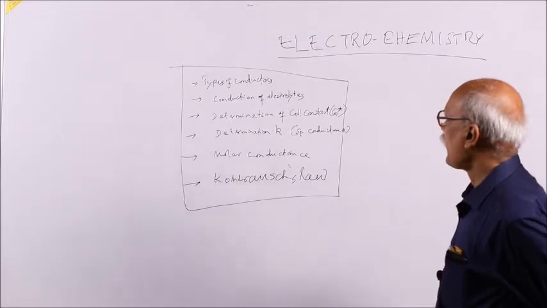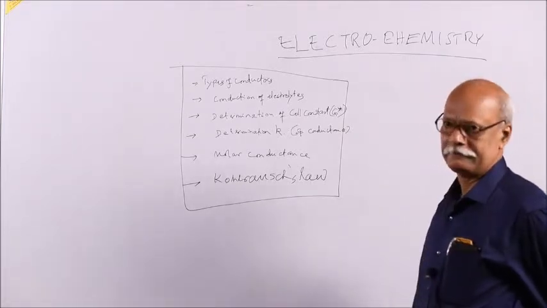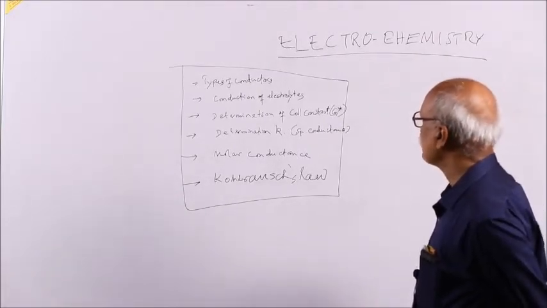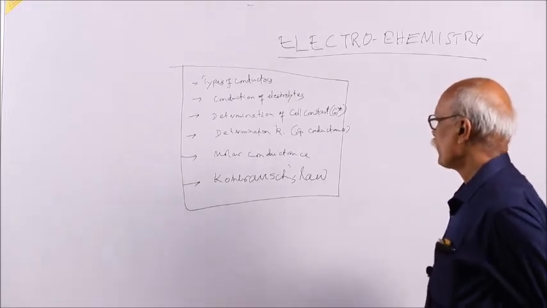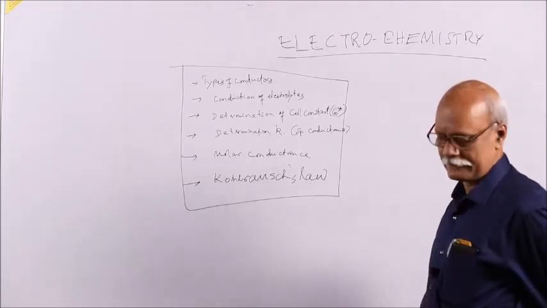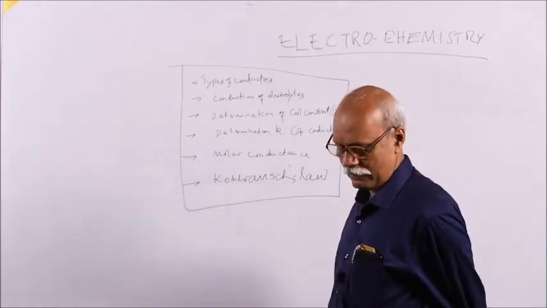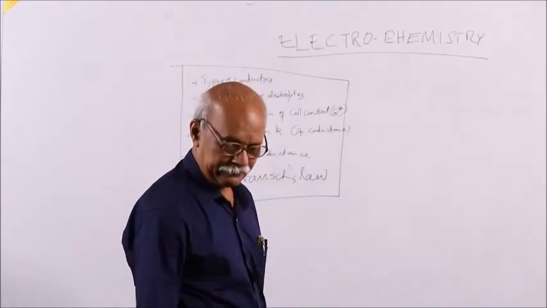First point is types of conductors. Second is conduction of electrolyte, how electrolyte conducts. Third is determination of cell constant to determine the specific conductance, molar conductance. Then we shall discuss some hints on Kohlrausch's law, the law relating to the migration of ions.